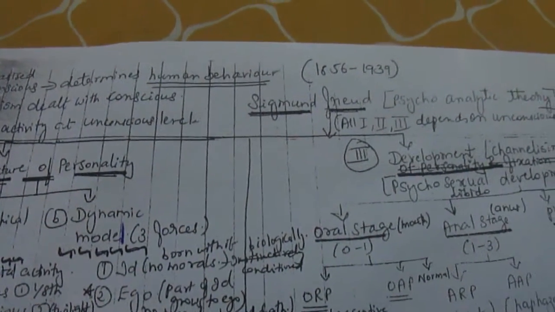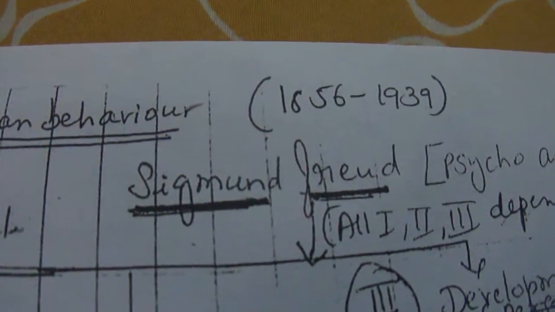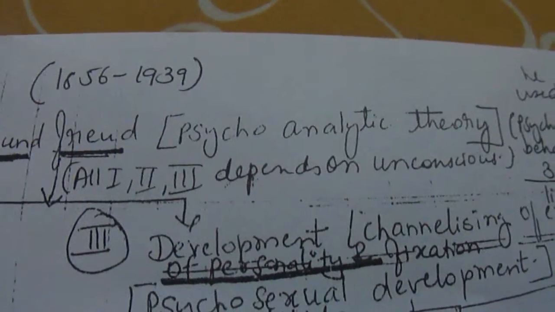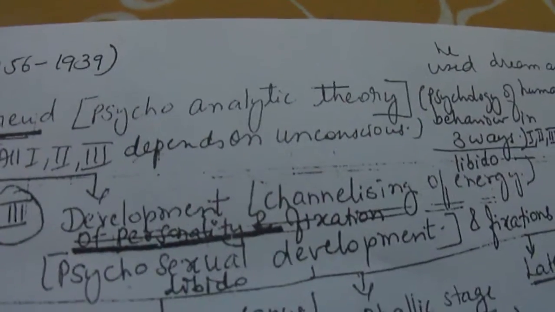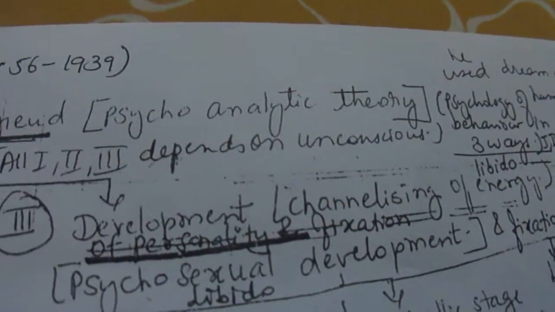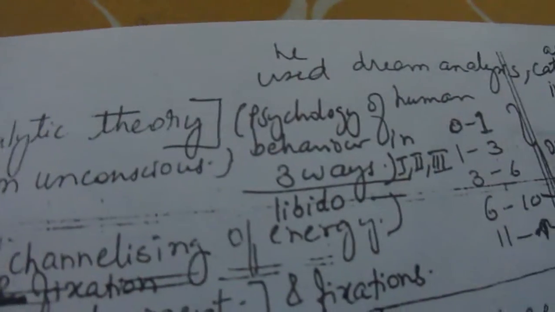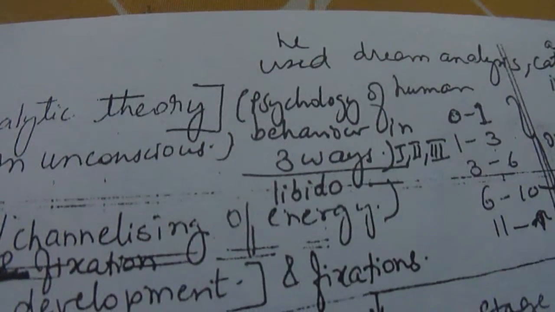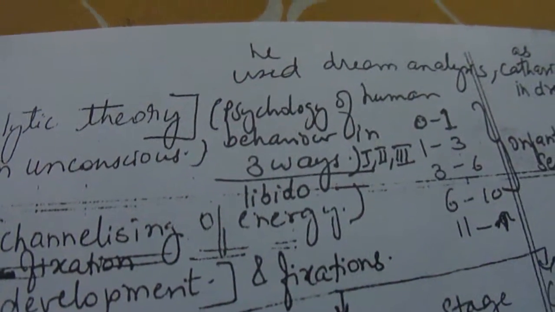Today's chapter is on Sigmund Freud. The year, as we see, is 1856 to 1939. Sigmund Freud gave the theory called psychoanalytic theory. Under this, he has divided it into three parts. This psychoanalytical theory is also called the psychology of human behavior, which, as I said, is divided into three ways.